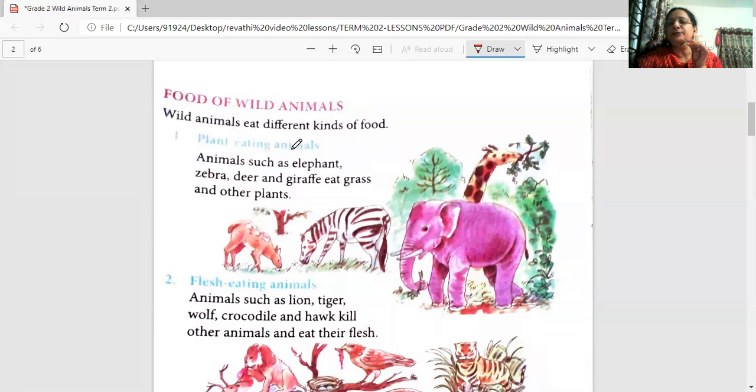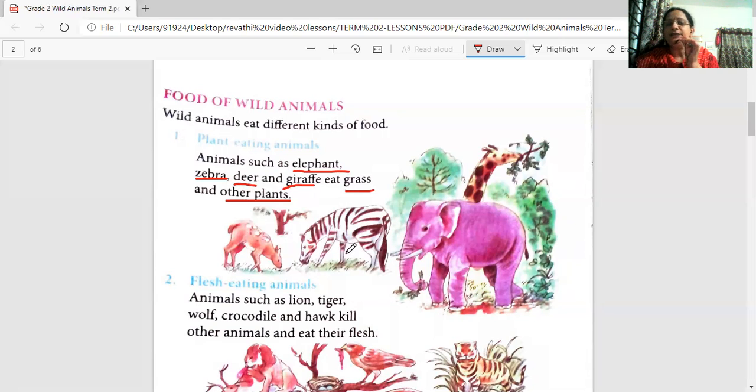Plant eating animals. What are the plant eating animals in this? In the wild animals also there are plant eating animals. Wow. So let's read about them. Animals such as elephant, zebra, deer, giraffe eat grass and other plants. What is the food of these animals? Elephant, zebra, deer, giraffe. What do they eat? They're the plant eating animals. What kind of animals? Plant eating animals. So what do they eat? They eat the grass and the other plants.